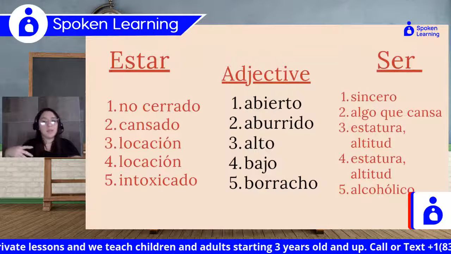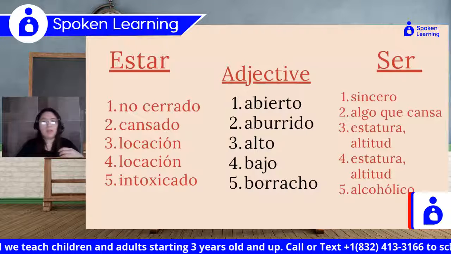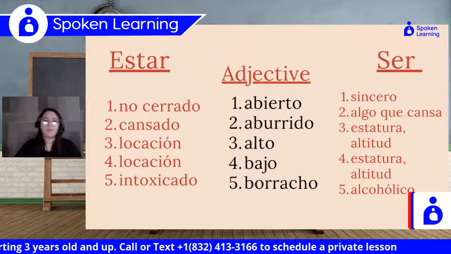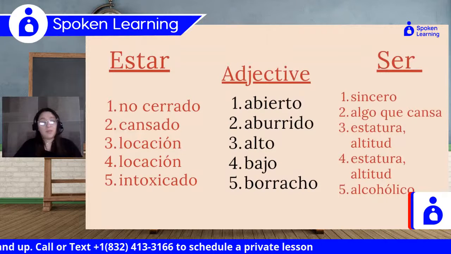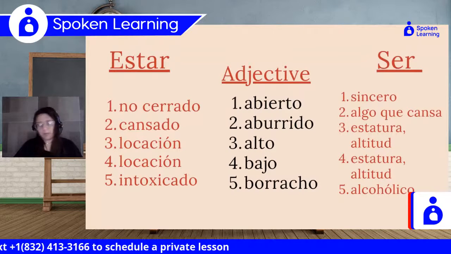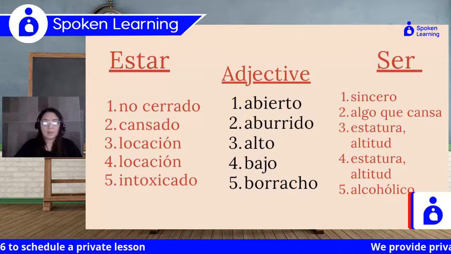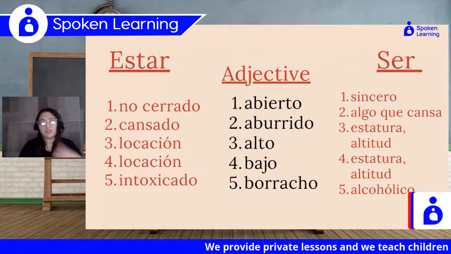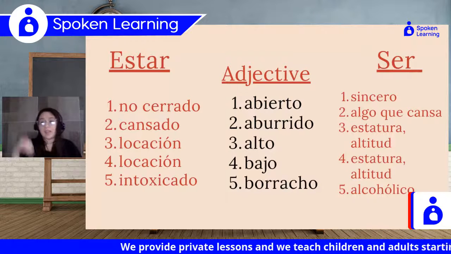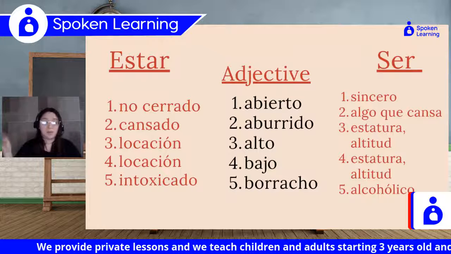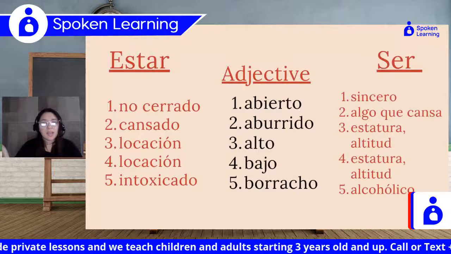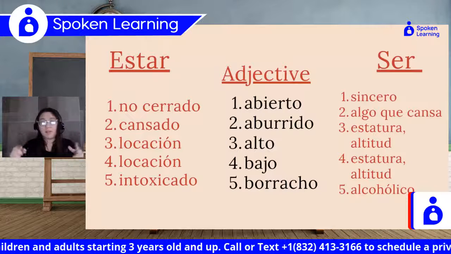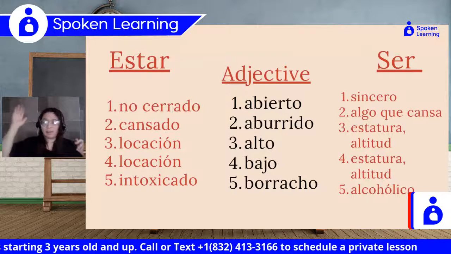If we say that something es aburrido, then it's something that is just, as you may think in English, boring, okay? And if you estás aburrido, maybe that would imply that you're tired or you just don't care. Remember, one is one state and the other one is just the description. Then we say alto. Si tú eres alto, if you are alto, then you're tall. We're talking about